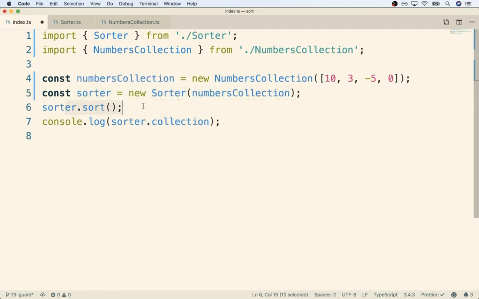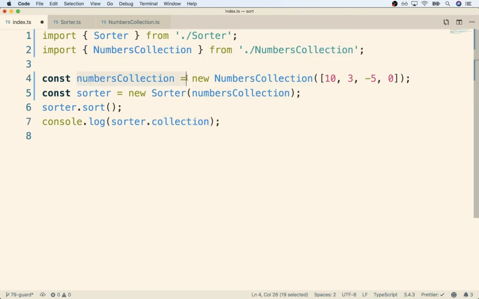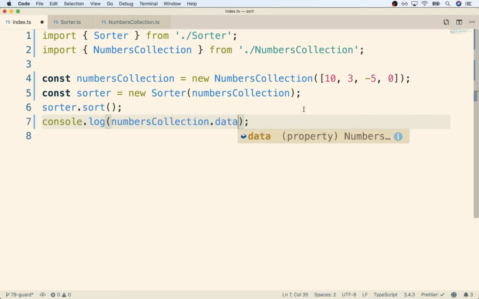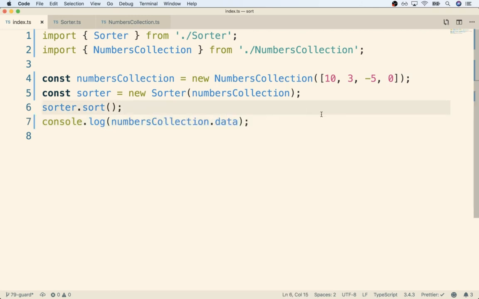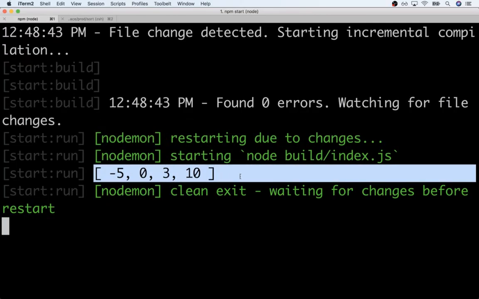We'll do the sorting step. And then finally, rather than trying to console log out sorter.collection, let's just console log out the array of numbers directly, which is available on numbersCollection.data. So I'm going to console log numbersCollection.data like so. And that's it. Whew, that's a long refactor. So I'm going to save this. Let's make sure it worked. Flip on over to my terminal, and I'll see the sorted numbers. Sure enough, no errors whatsoever.